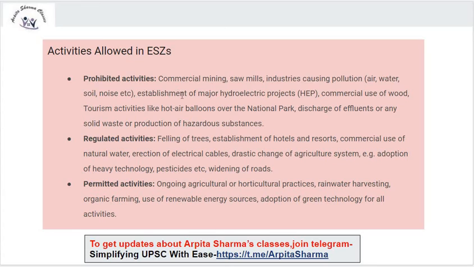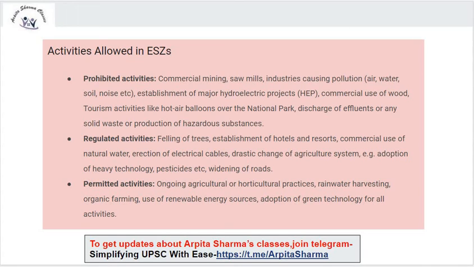So these are the prohibited activities: commercial mining, sawmills, industries causing pollution of air, water, soil, noise, etc., establishment of major hydroelectric projects, commercial use of wood, tourism activities like hot air balloons over the national park, discharge of effluents or any solid waste or production of hazardous substances.